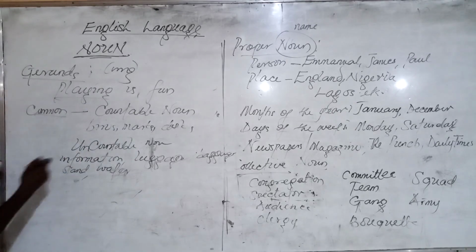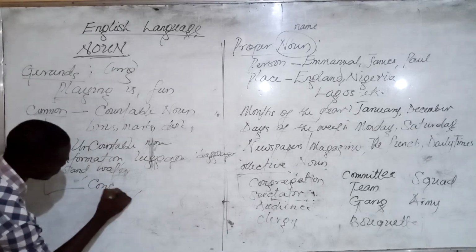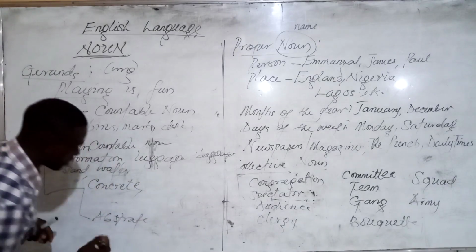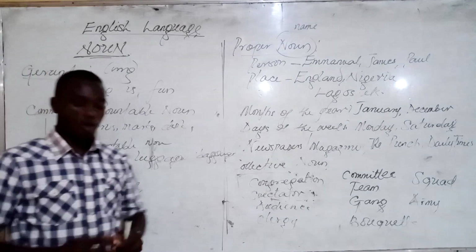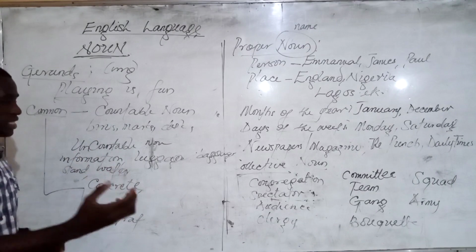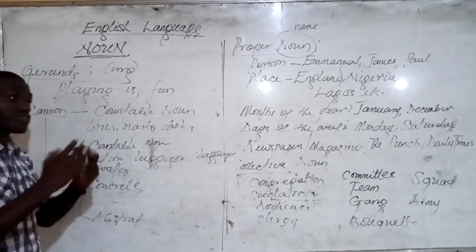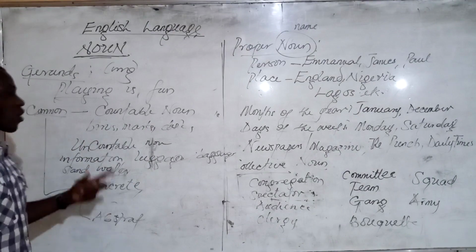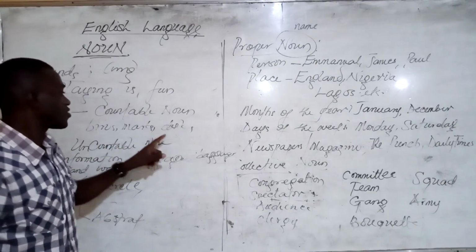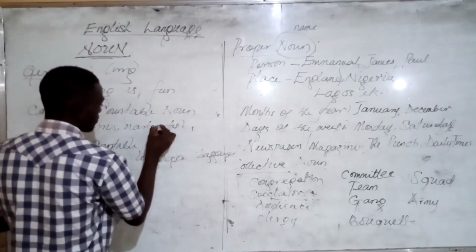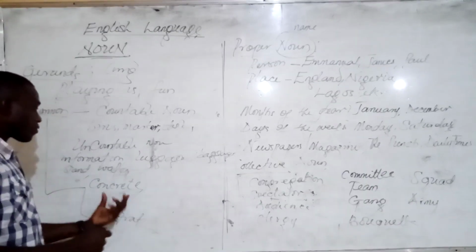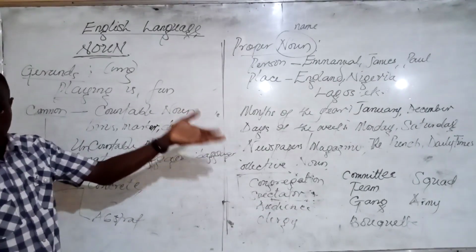And the other two types of common noun are the concrete and the abstract, all right? So, of course, when you say something is concrete, for example, if I asked you to give me a concrete evidence, it means an evidence that is visible, that could be touched, a physical evidence. All right? So a concrete noun is a tangible noun, a noun that can be held, such as a biro, such as a marker, such as a desk. This is a marker. A desk, an ink, water. They are all concrete nouns because they can be handled, they can be touched, all right?